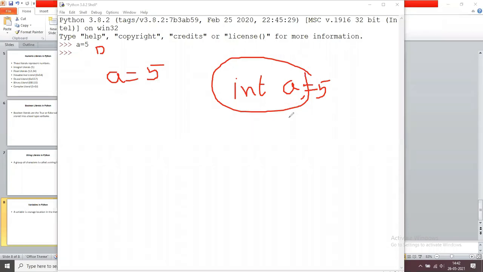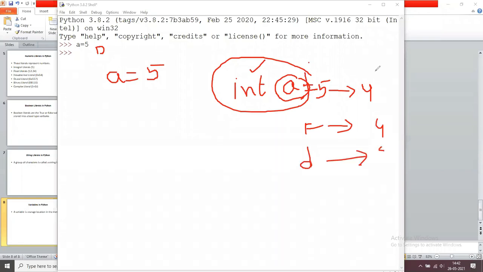In C language, this is int a. What is the a here? A means variable, and variable means memory location, memory allocation. Memory allocation means how much memory you are going to allocate. So that's why you specify the data type. If it is an integer, it is 4 bytes. If it is a float, it is 4 bytes. If it is a double, it is 8 bytes.